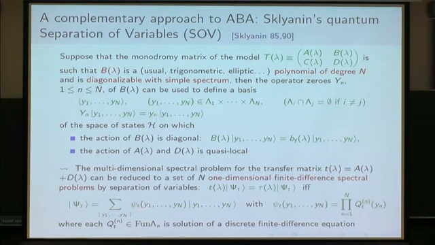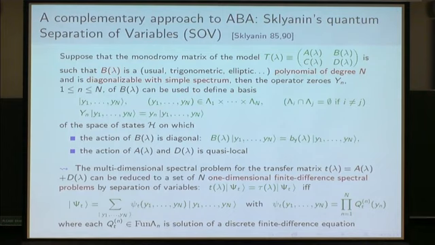So when you write your eigenstates in this basis, a priori you have some wave function which is a function of the n variables y1 to yn, and you can see that in fact you have separation of variables in the sense that your wave function can be decoupled in a product of one variable functions, each of which is a solution to a discrete finite difference equation.